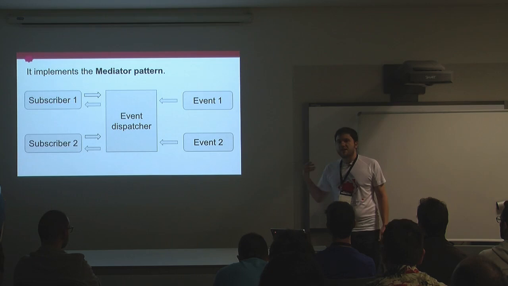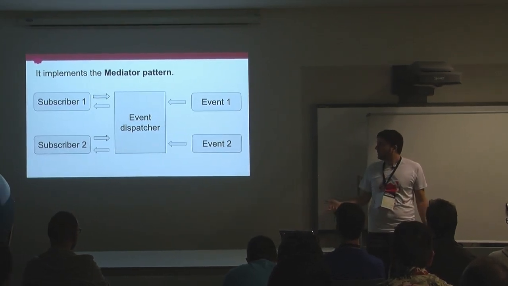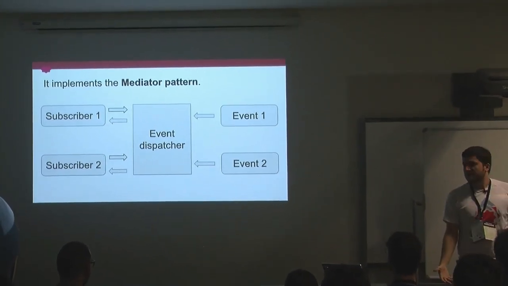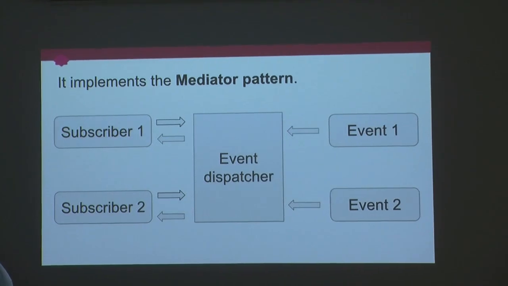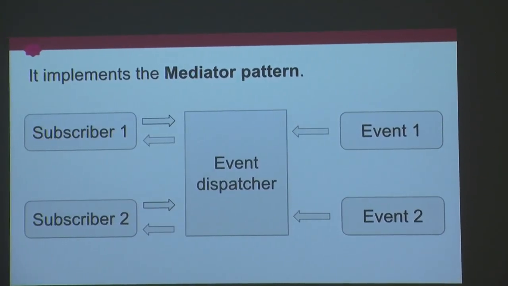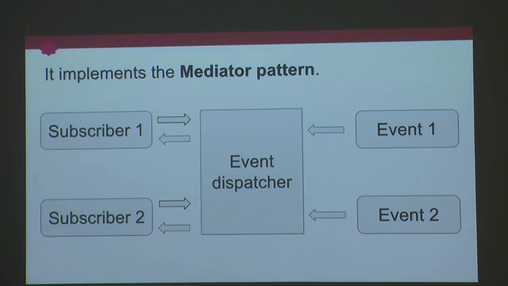So the EventDispatcher is simply a concrete implementation of this pattern. As we can see in this diagram, the EventDispatcher itself is simply a big mediator for the different components of our system. And you can see that we also have subscribers and we have events. So when a class wants to register to an event, it notifies the EventDispatcher, and it tells it that it wants to be notified when a certain event happens. When that event is triggered by another class, it sends an instance of that event to the EventDispatcher, and then the EventDispatcher takes that event and sends it to all the subscribers of that event.